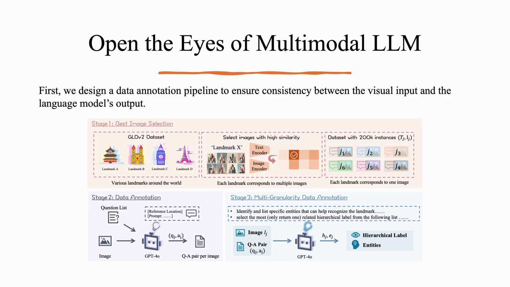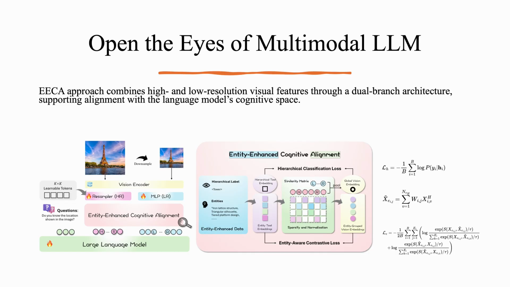To build such tokens, we extend our dataset with a multi-granularity annotation pipeline. Each landmark now carries a coarse hierarchical label, tower, church, lake, plus fine-grained entity tags. This layered signal tells the model what an object is and why it looks unique, matching the way the LLM organizes concepts. Building on our annotated data, we introduce the Entity-Enhanced Cognitive Alignment, EECA.